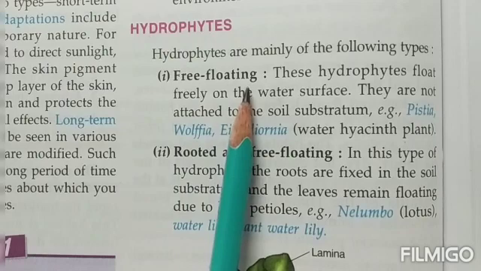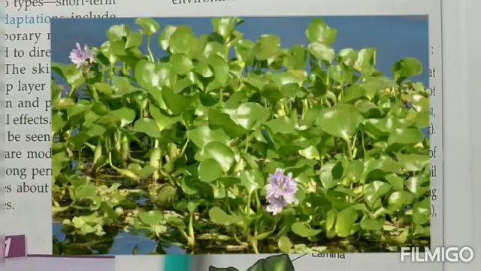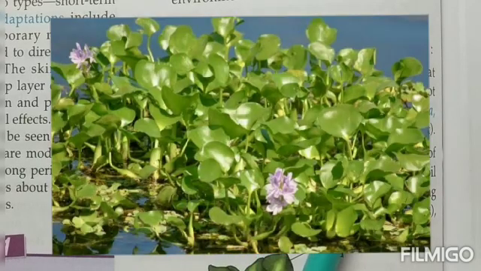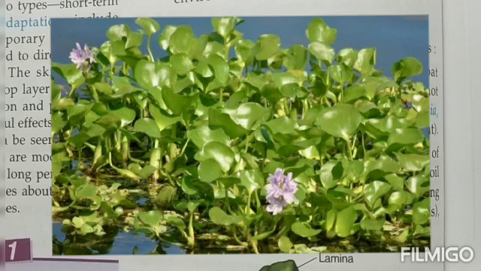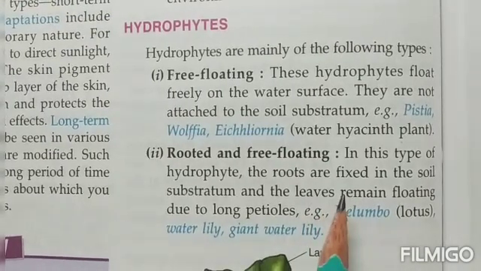Now free floating means, children, they remain floating on the surface of the water. They are not attached to the soil. That means they are not attached to the base of a water body, but remain floating on the surface, like we have the water hyacinth.